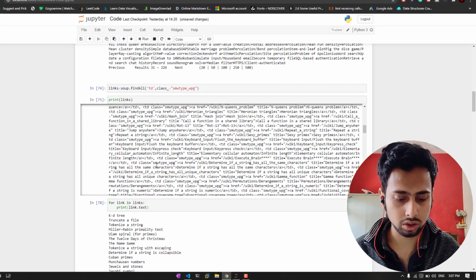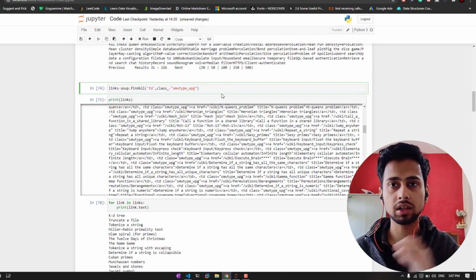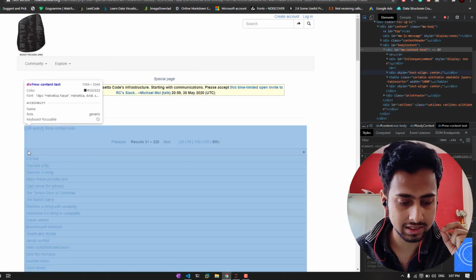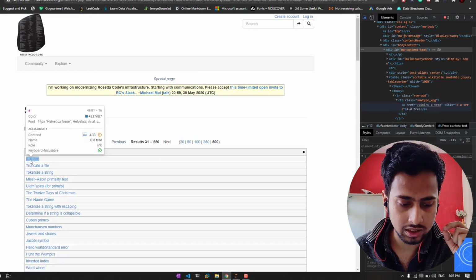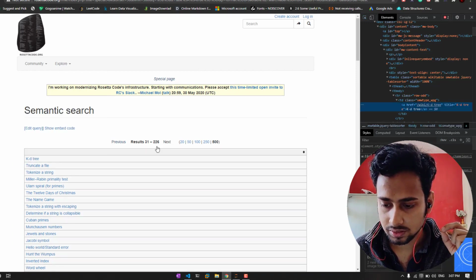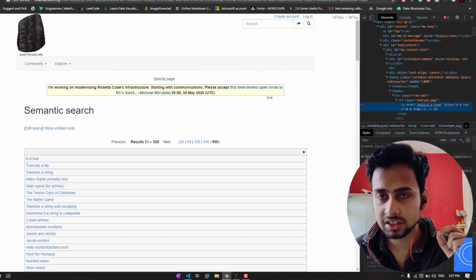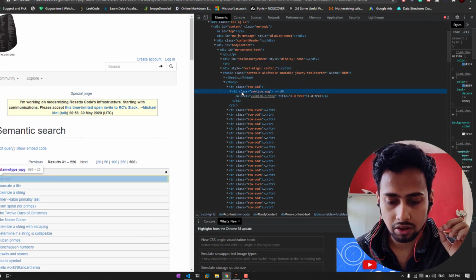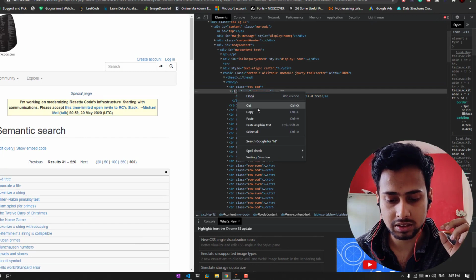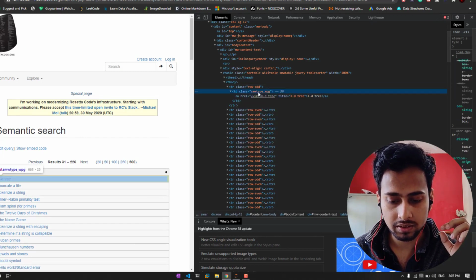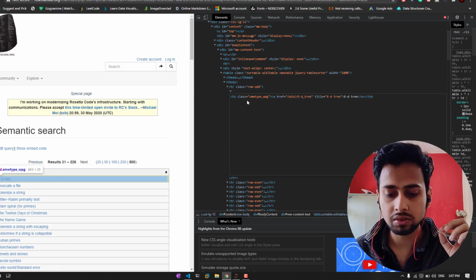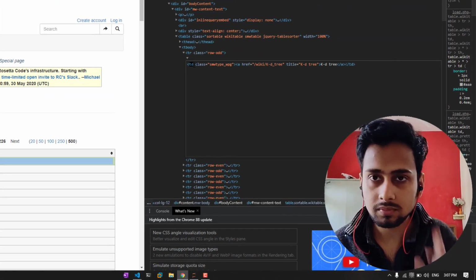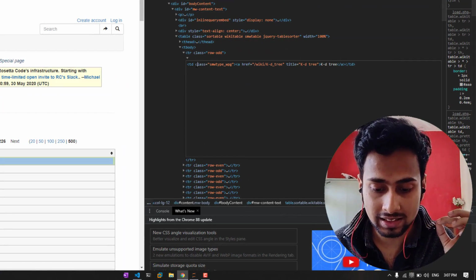If we just go a bit above, first of all, we need to find all the links. For finding the links, we also have to repeat the same step. If I simply click here and select it, you can see that this is an anchor tag which is inside this TD. You can just click here, edit as HTML, so that you can get what is inside the HTML. So this is the TD tag.